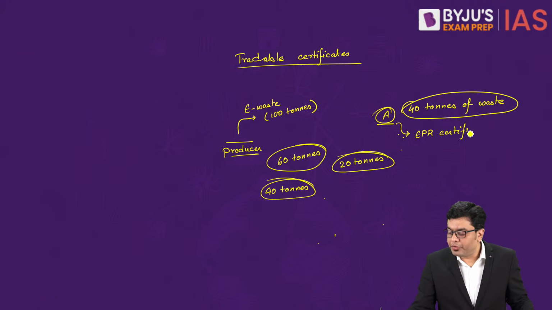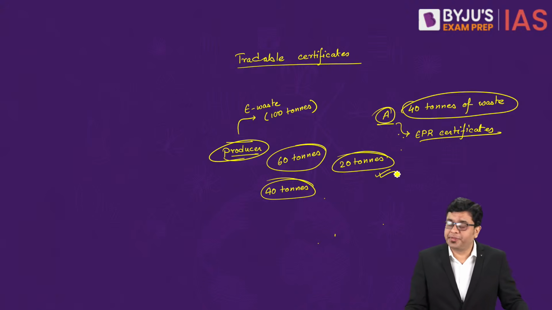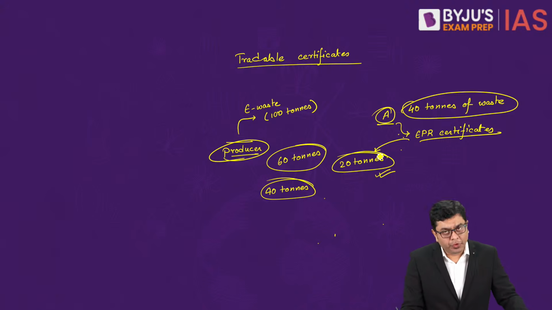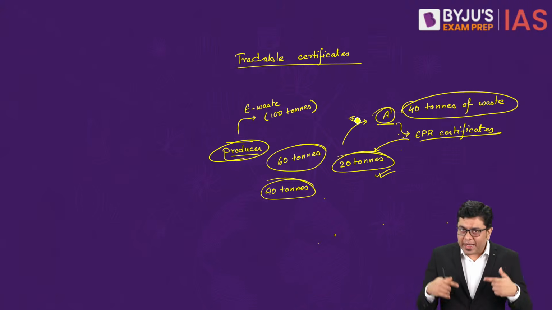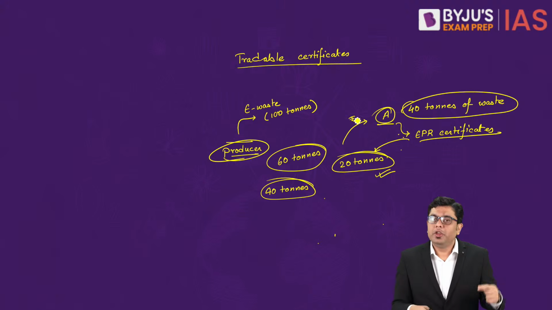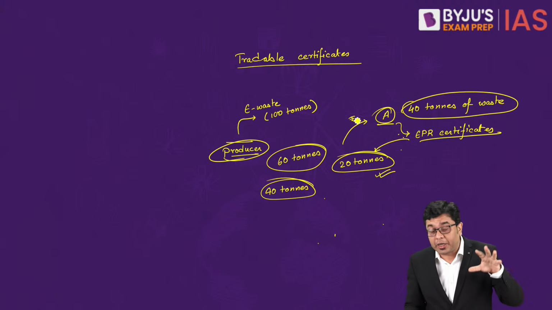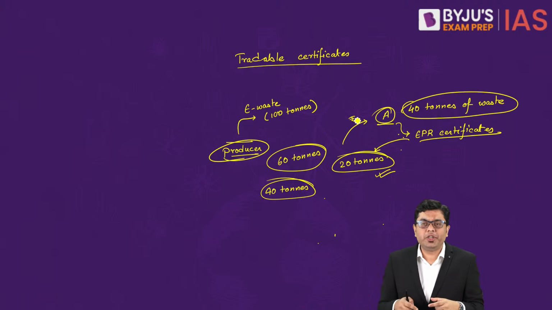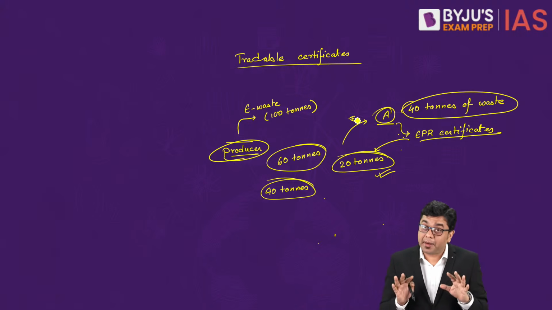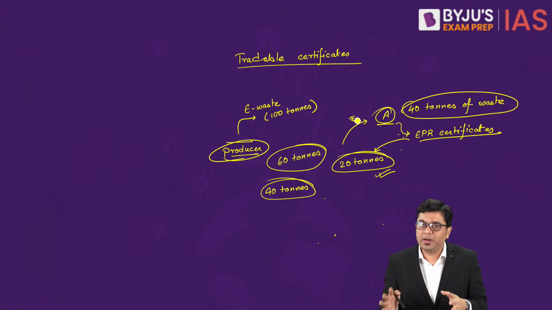Now out of those, the producer requires only 20 tons worth of certificate. So that can be sold to the company. In place of that, A will be paid some amount of money in return. So in this manner, you are ensuring waste collection with a particular amount of efficiency. At the same time, we are able to ensure that the EPR targets are met and they are not nullified overall.